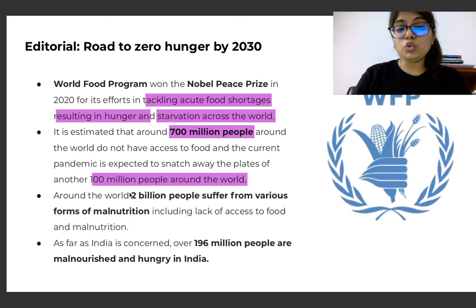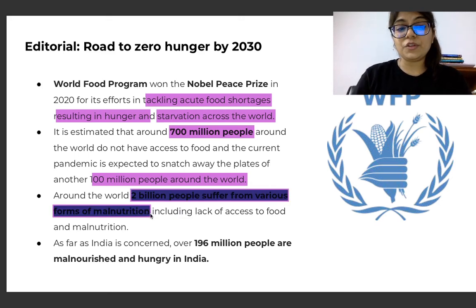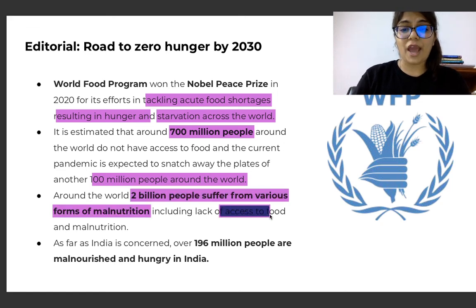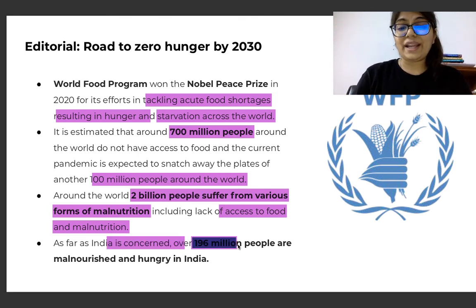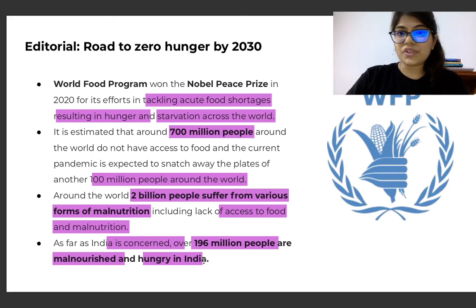Around the world, 2 million people suffer from various forms of malnutrition, including lack of access to food, right? As far as India is concerned, over 196 million people are malnourished and hungry in India. These numbers are absolutely very alarming.